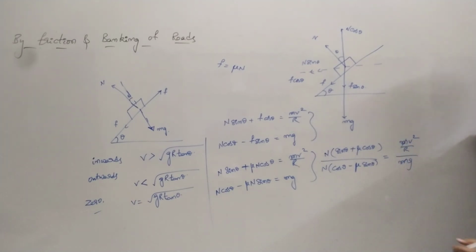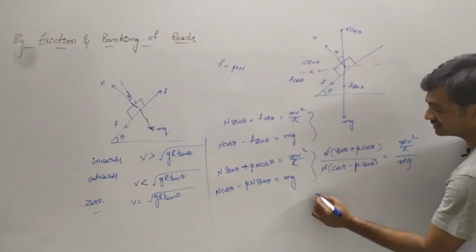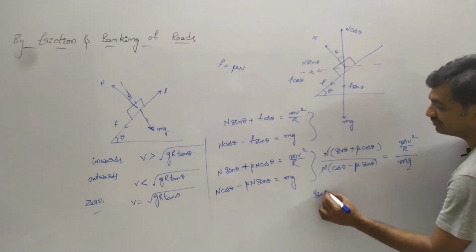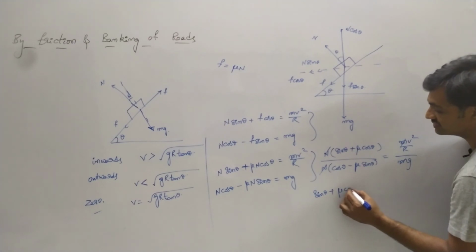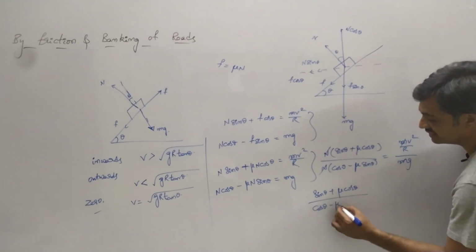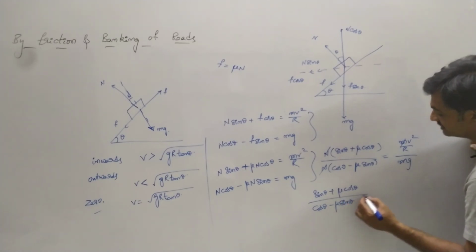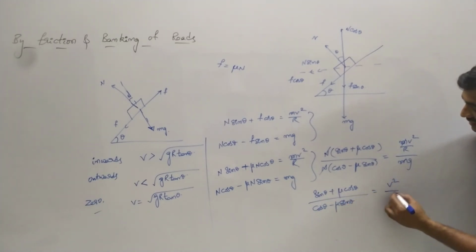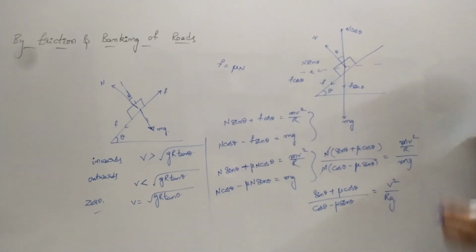Here m gets cancelled as well as N gets cancelled. Now the equation is sin theta plus mu cos theta by cos theta minus mu sin theta equals v square by r g.